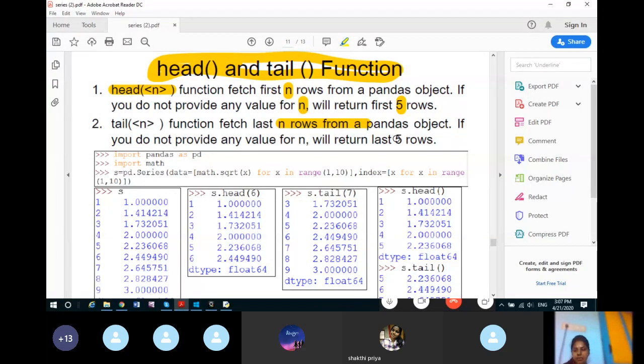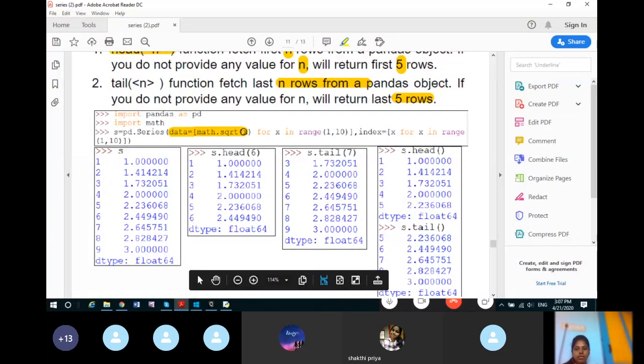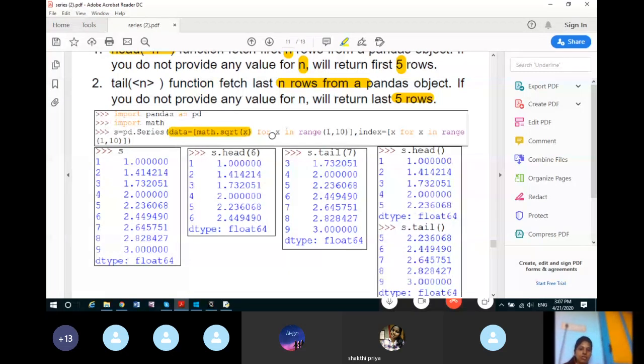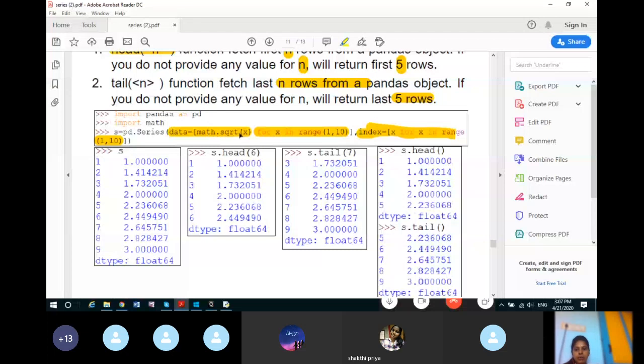So here we can see a series given in the example. We are creating a series having data as the value from math.sqrt(x). Now what is x? x is for x in range 1 to 10, minus 1, that is 9, and the indexes are the range for x in the range 1 to 10. Here you can see the values are from 1 to 9, and the indexes are from 1 to 9. So the x values mean it is taking the square root. So the first value of x will be 1.